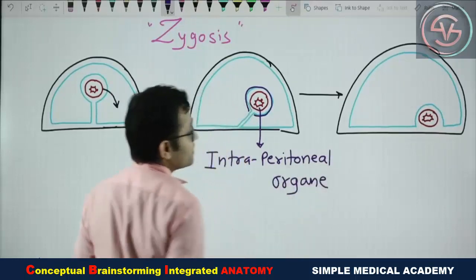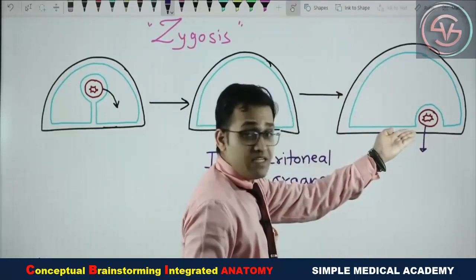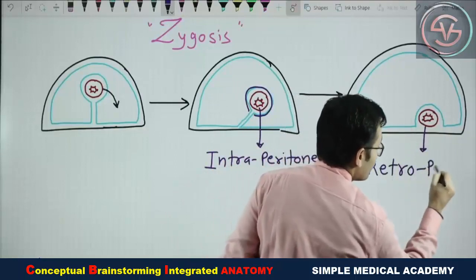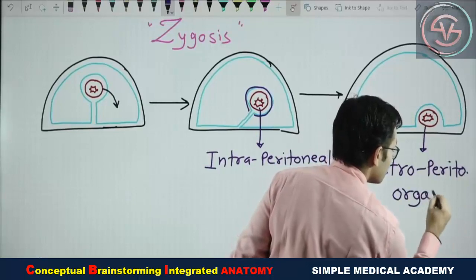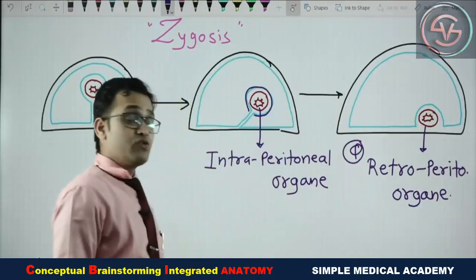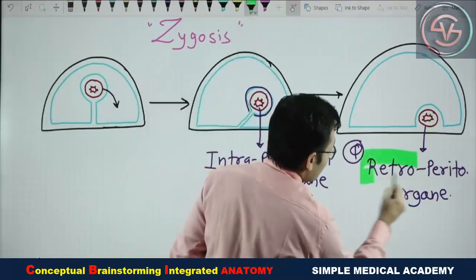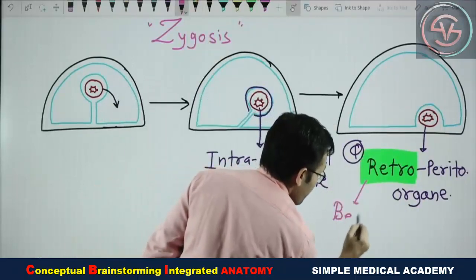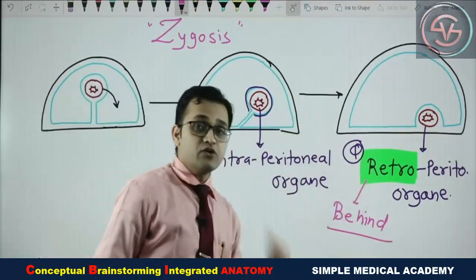organs, while the viscera which are located behind the peritoneum, you can see in the image, such kind of viscera are known as retroperitoneal organs. Yes, important. These retroperitoneal organs are important. Again, what are the retroperitoneal structures? Those which are located behind the peritoneum. Whenever there is the term retro, meaning behind the peritoneum, they are known as retroperitoneal organs.